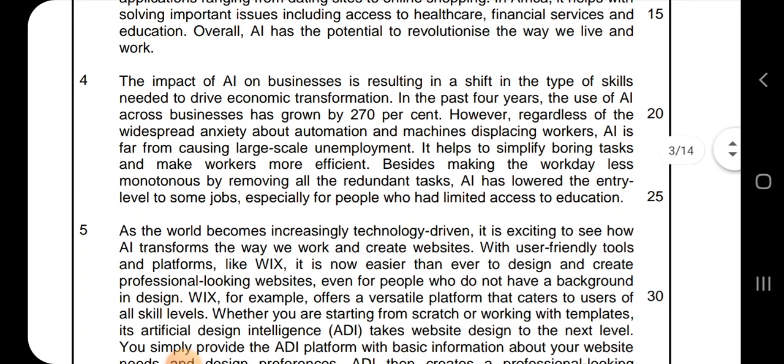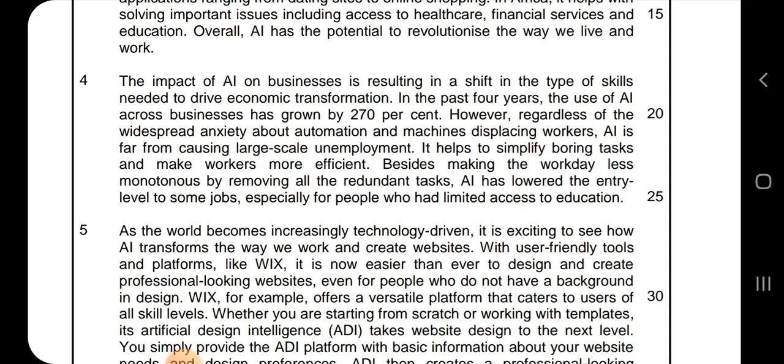The impact of AI on businesses is resulting in a shift in the type of skills needed to drive economic transformation. In the past 4 years, the use of AI across businesses has grown by 270%. However, regardless of the widespread anxiety about automation and machines displacing workers, AI is far from causing large-scale unemployment.